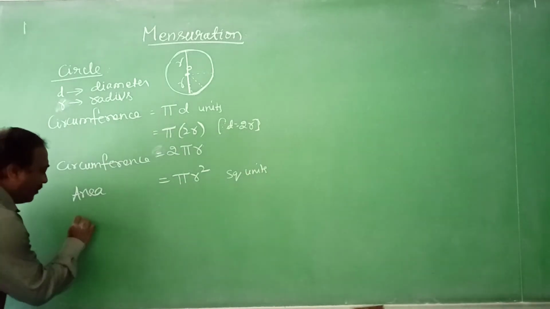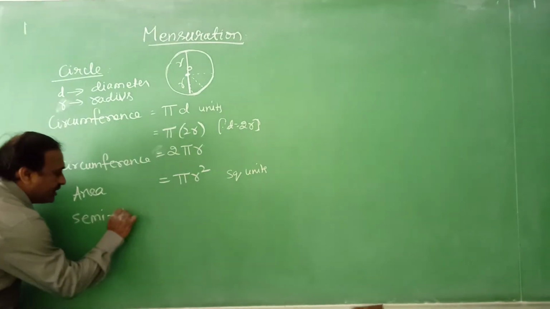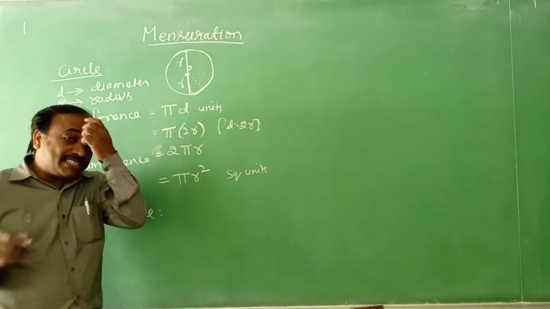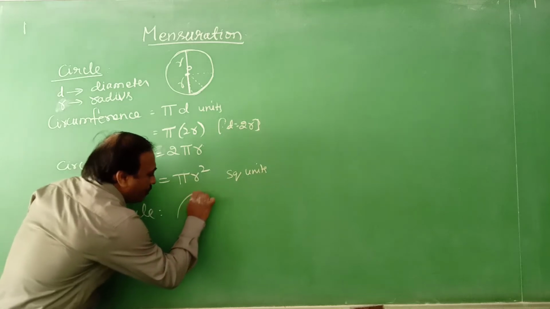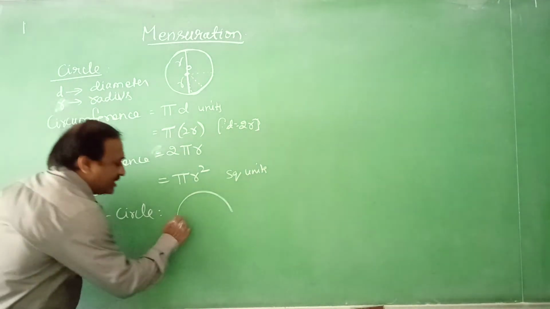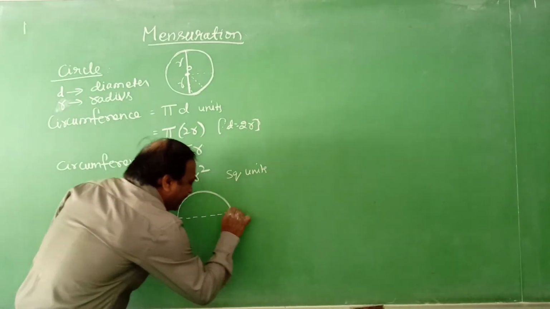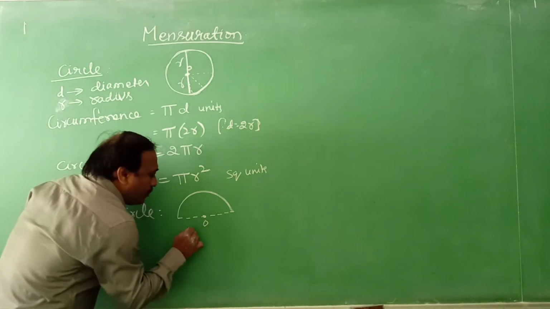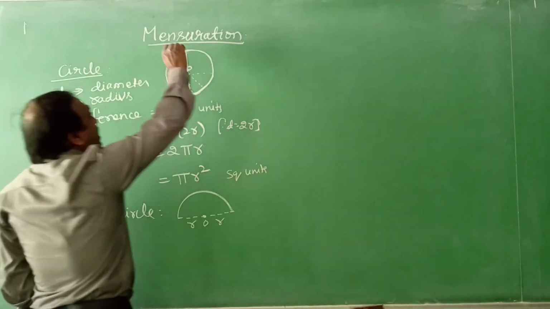Next, semicircle. Now we are talking about the semicircle. Semicircle means half of the circle, exactly half. This is the semicircle, and this is the diameter. The center is here at O, with R and R on either side. Only this part is the semicircle.